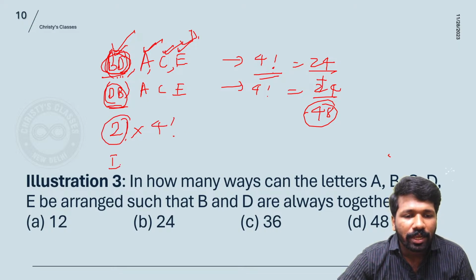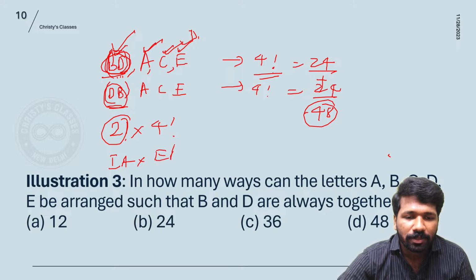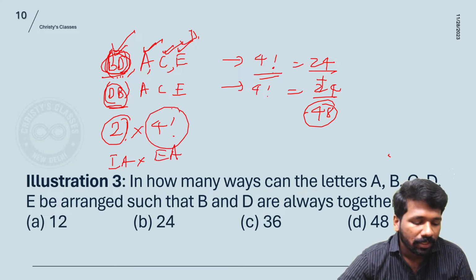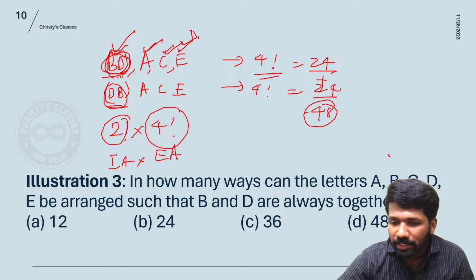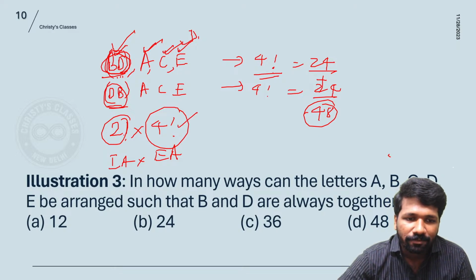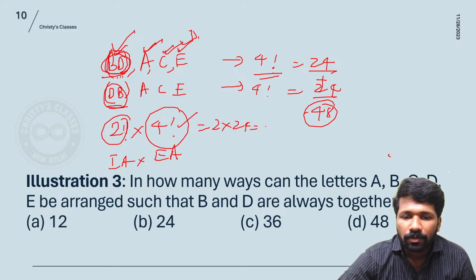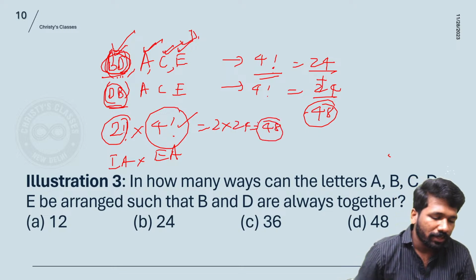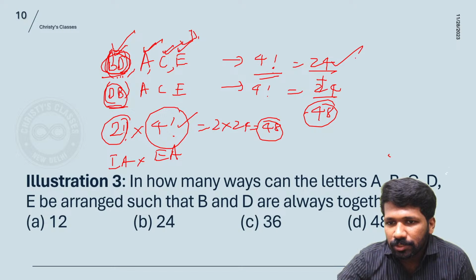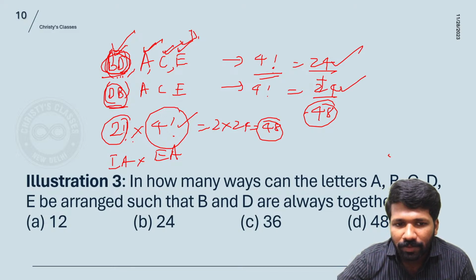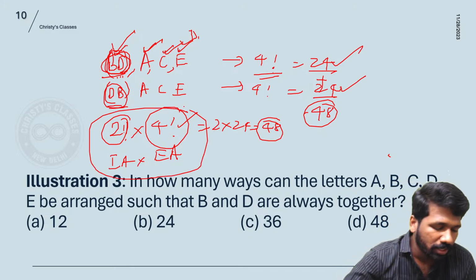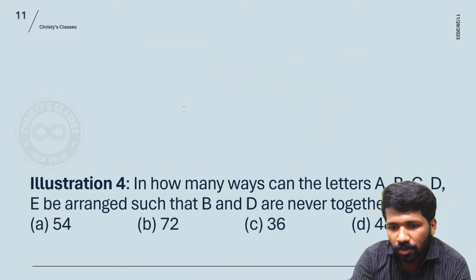So internal arrangement into external arrangement, that is how this question can be abstracted and done more mathematically and faster. So 2 factorial into 4 factorial, that is 2 into 24, that is 48. All of you clear? This is to understand the concept I told you, then we can generalize it like this: internal arrangement into external arrangement. All of you clear?